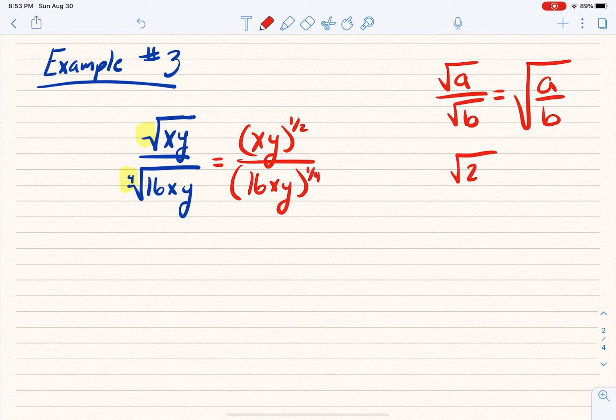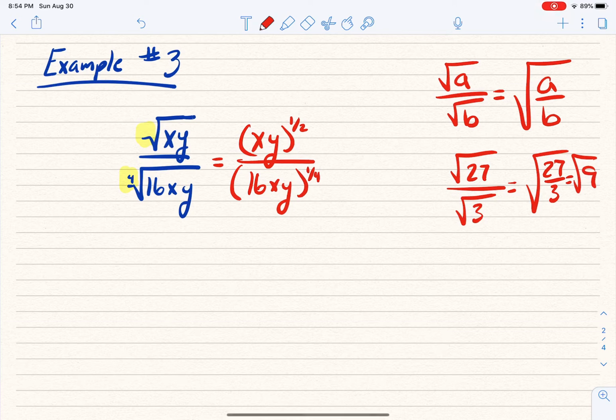For example, if I had the square root of 27 over the square root of 3, that was equal to the square root of 27 over 3, which is the square root of 9, which I do know. And that's just 3. So when we had two radicals, one over the other, it can really simplify down to something really nice. We want to see if this one will work out the same way, so it would be best if we could make it all one radical.